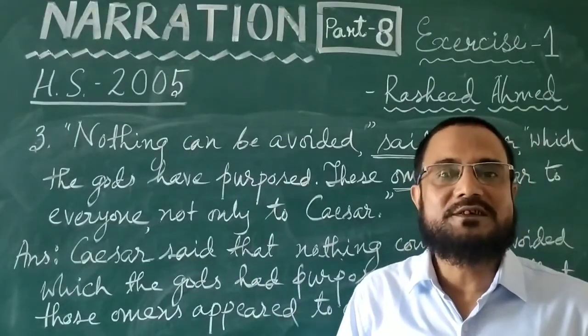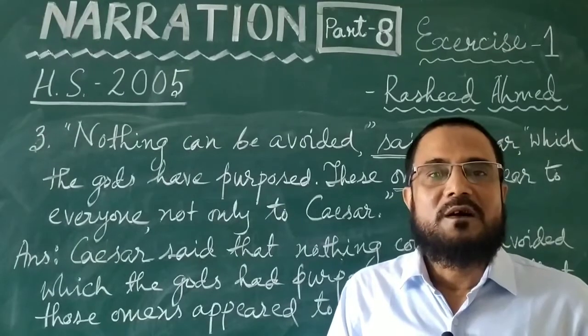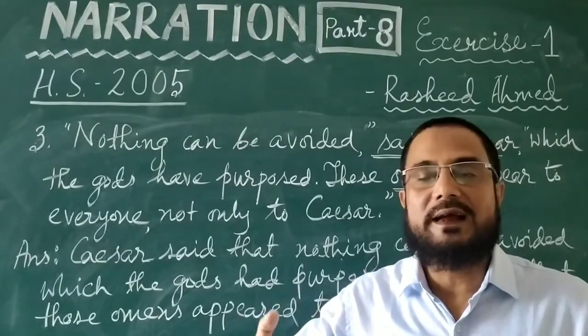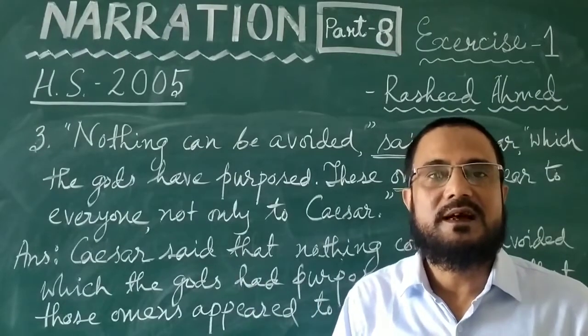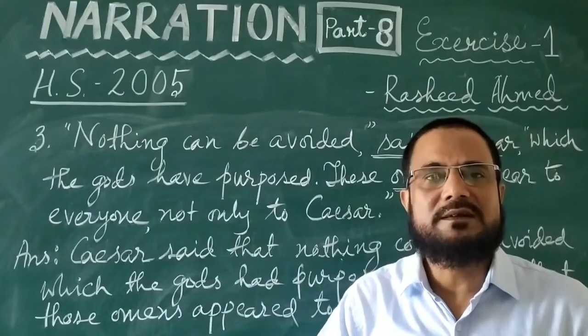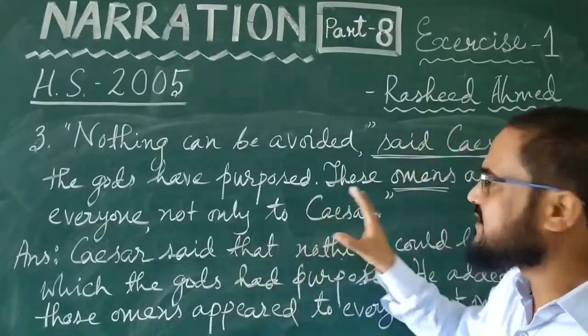Interestingly, somewhere I got this statement by someone. The question was, what does it mean when you see a cat crossing your way? The answer was given in a very nice way. Answer is, it means nothing but the fact that the cat is also going somewhere. That's it. So this is called omen.